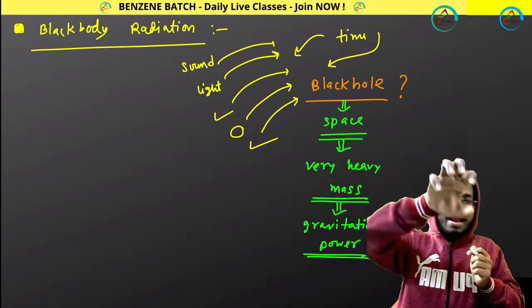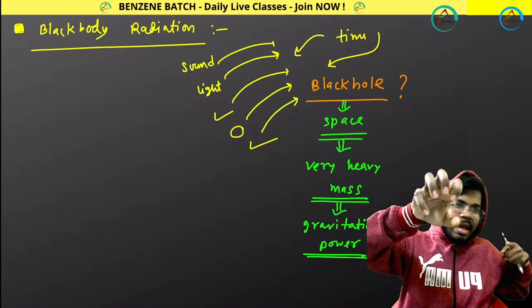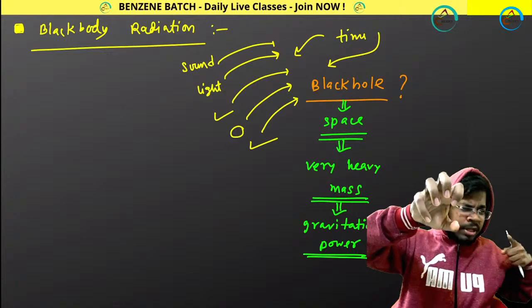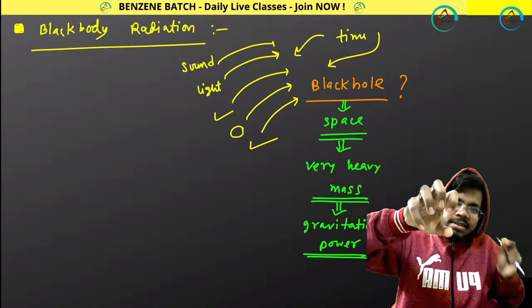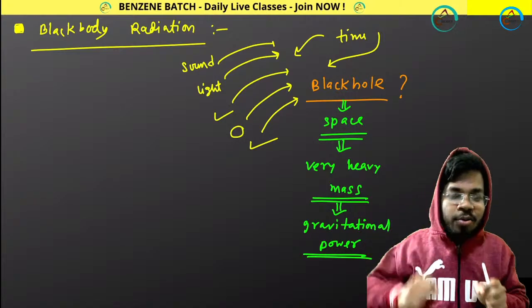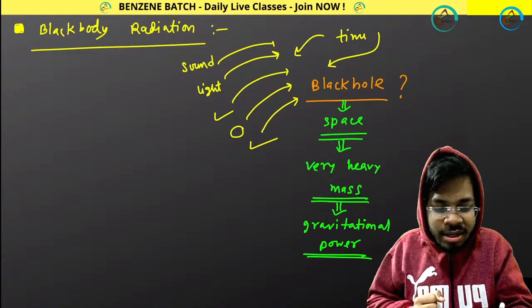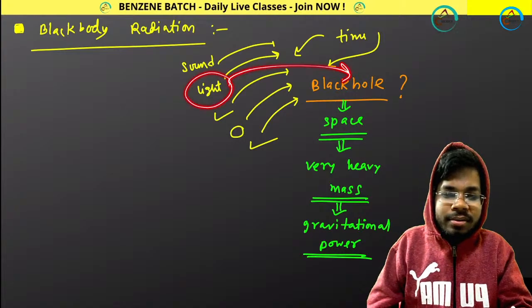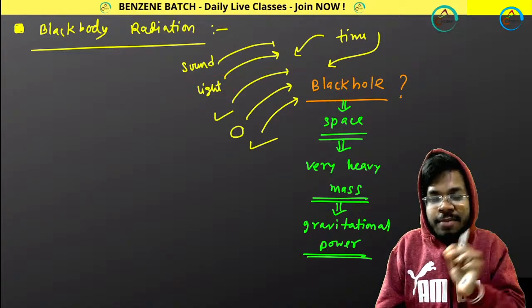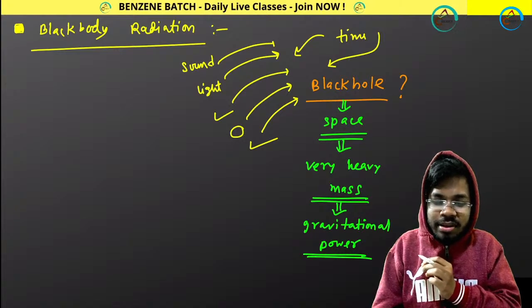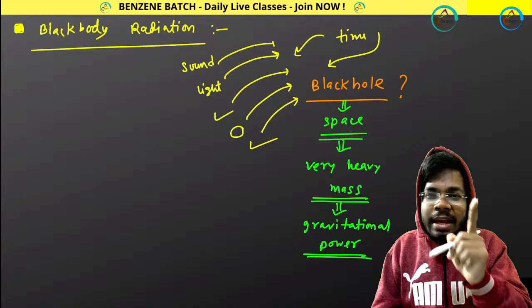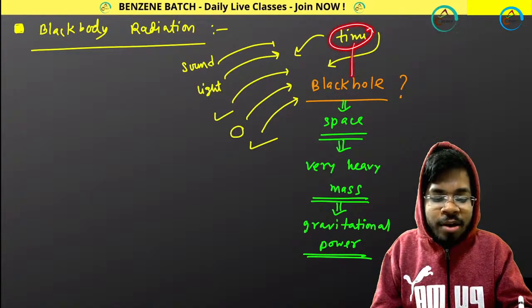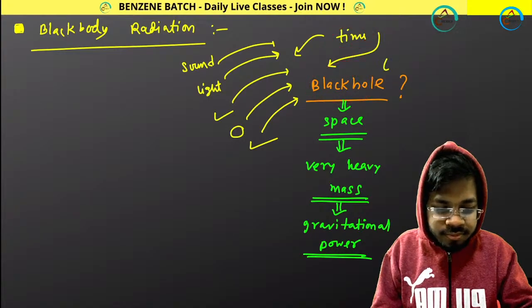Suppose here you have a black hole and you shine light over here; the light also gets attracted by the black hole. So light cannot escape from the black hole. Understood? This gravity is too powerful. Not only light, even time cannot escape from the black hole. At a black hole, time equals 0.